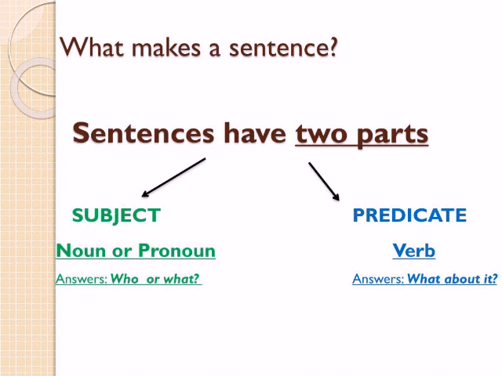So, first of all, I must tell you that every sentence that we speak or write consists of two parts. Any sentence which is complete has two parts. The first part is that we must talk about some person or thing when we talk. The second part is that we must say something about that person or thing.